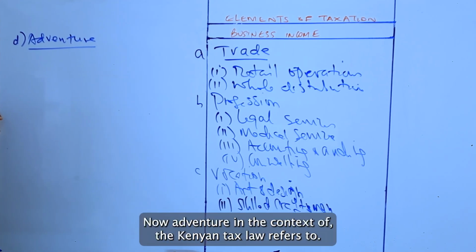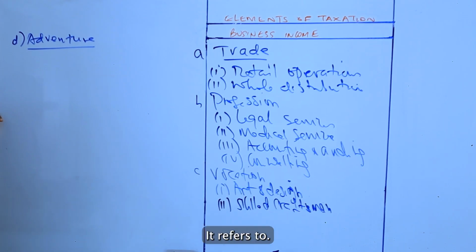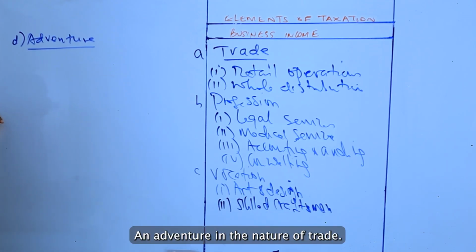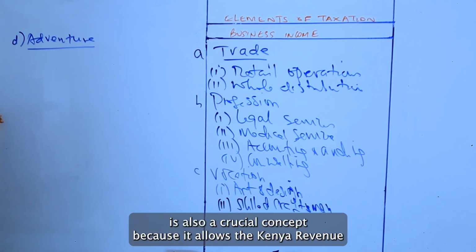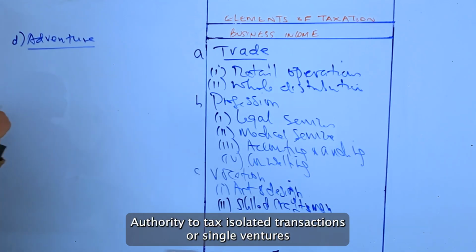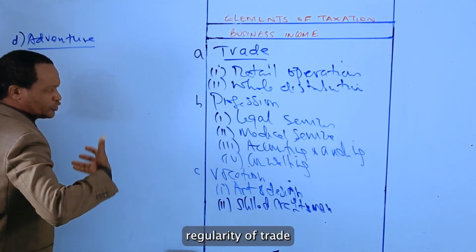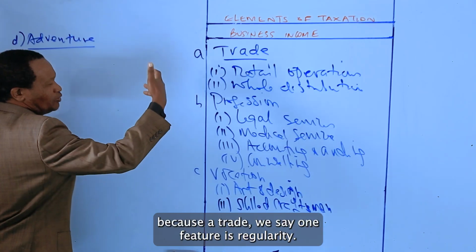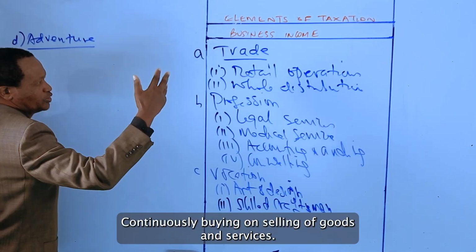Adventure in the context of the Kenyan tax law refers to an adventure in the nature of trade. It is also a crucial concept because it allows the Kenya Revenue Authority to tax isolated transactions or single ventures that, despite lacking the typical regularity of trade, because a trade, we said, one feature is regularity, continuously buying and selling of goods and services.